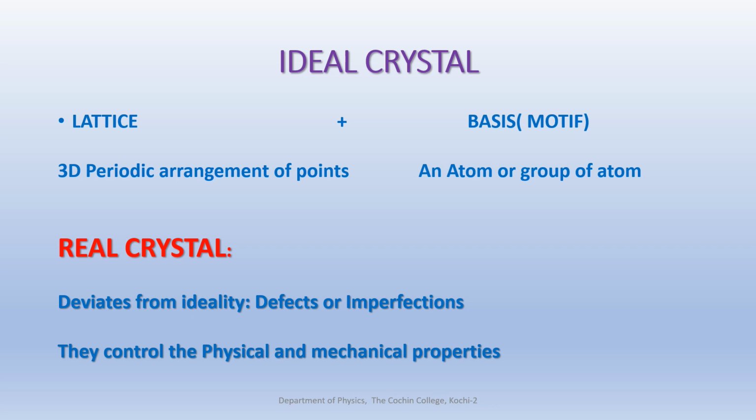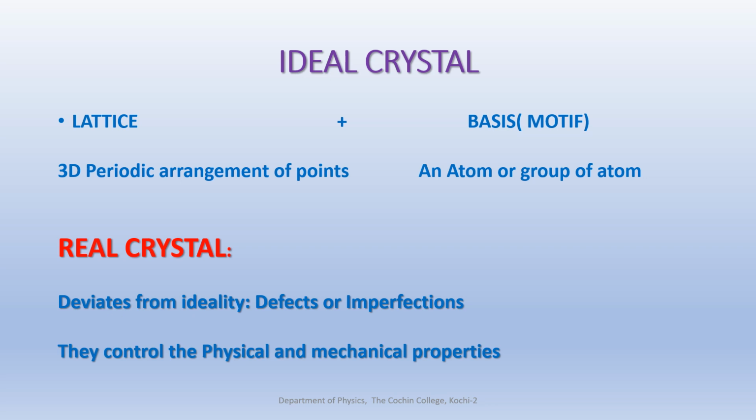Now, in real practice, when we come across real crystals, there are some changes. Real crystals deviate from the ideality. These types of deviations from the ideal nature of a crystal are known as defects or imperfections.